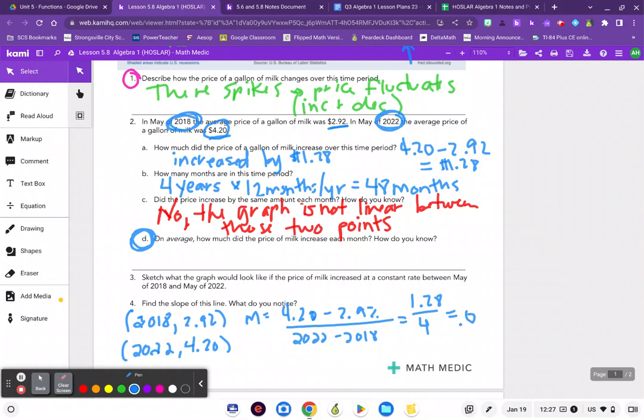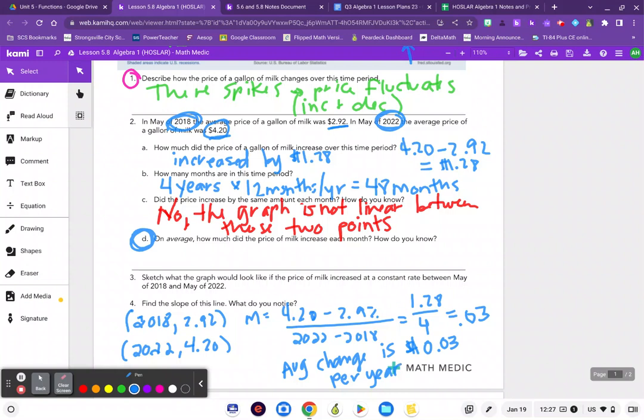I get 0.03. So the average change in price is 3 cents per year. So average change is add 3 cents per year.